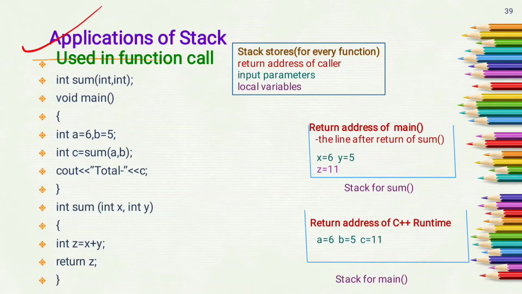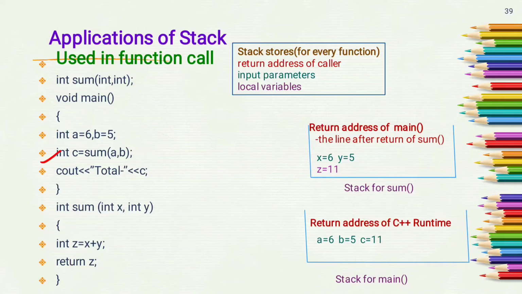The next application of stack is that it is used in function calls. So suppose we have this program. In this program we have a sum function which returns an integer number, and it has two integer parameters. In void main, we have two local variables a and b containing values 6 and 5, and the third is the variable c, which is also a local variable used to store the value returned by the function sum. Here a and b are the actual parameters which are passed to the function sum.